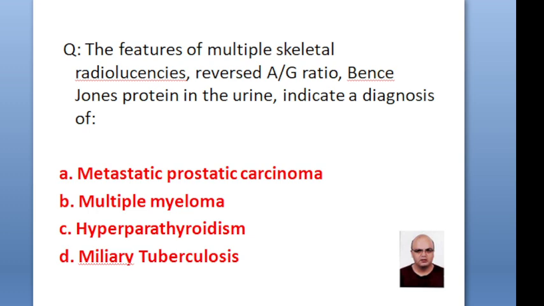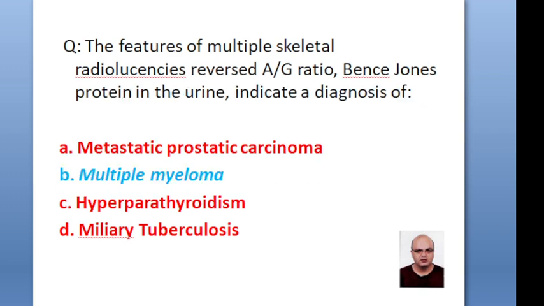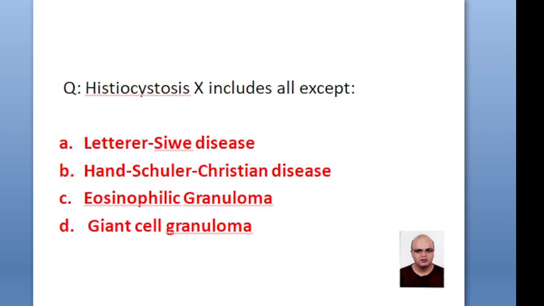Features of multiple skeletal radiolucencies, reversed albumin-globulin ratio, Bence Jones proteins in the urine indicate a diagnosis of metastatic prostatic carcinoma, multiple myeloma, hyperparathyroidism, biliary tuberculosis. The correct option is multiple myeloma.